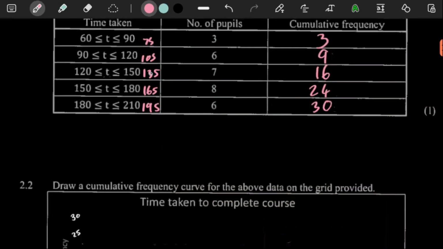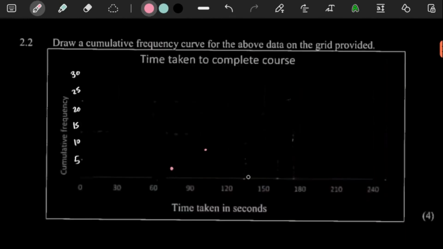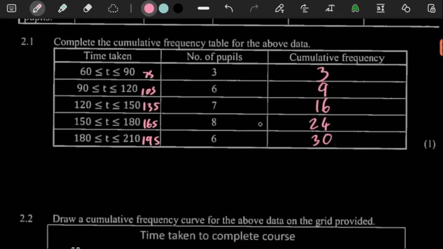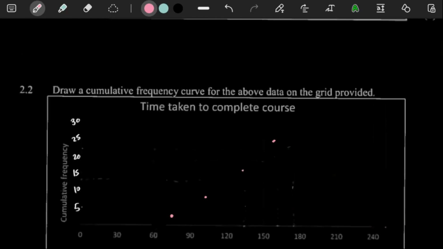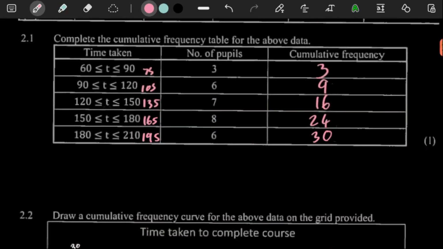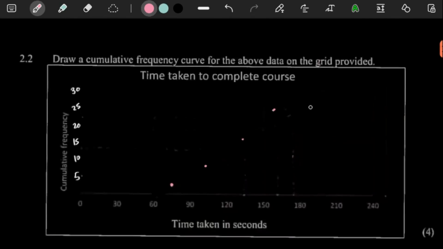And then 135 and 16, just above the 15, so somewhere there. And then 165 and 24. 24 is just below 25, so somewhere over there. And then 195 and 30. 30 is right at the top there.